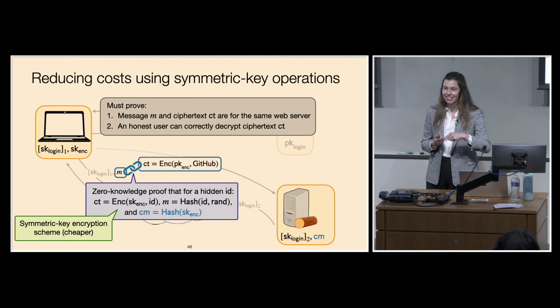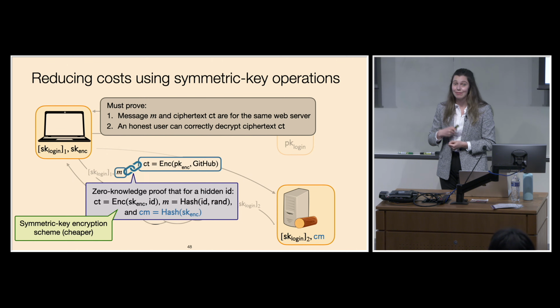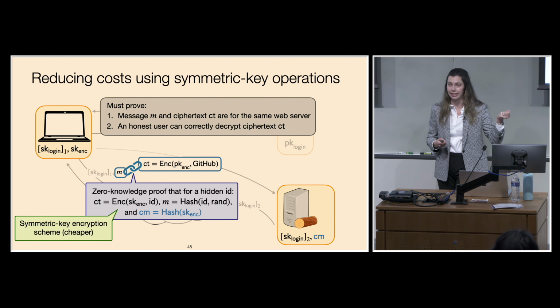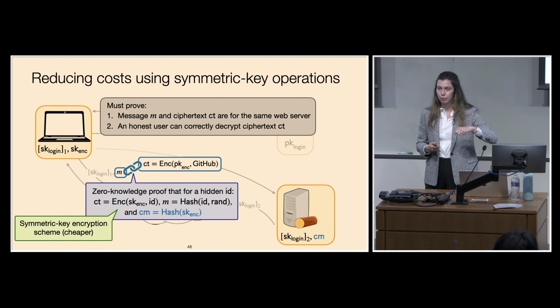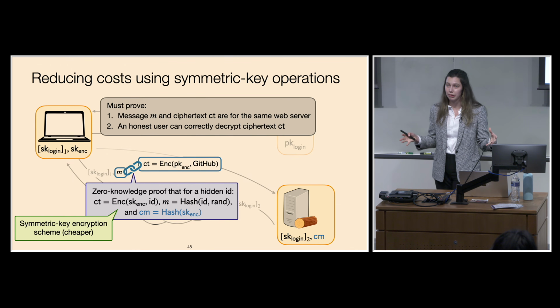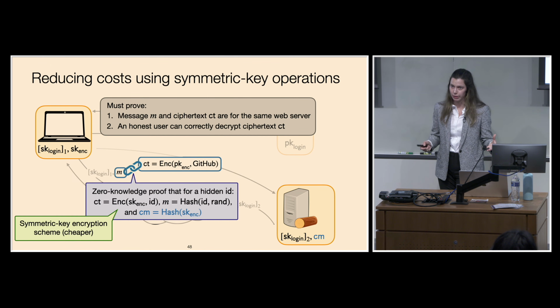But we need to check one additional constraint. And this is that the commitment that the log server has correctly matches the encryption key that the client used to generate the ciphertext. So by adding this one additional check, we can now use symmetric key operations, which are orders of magnitude cheaper.